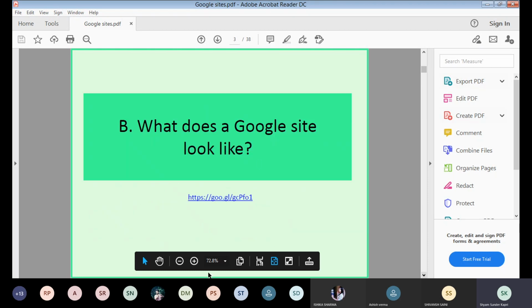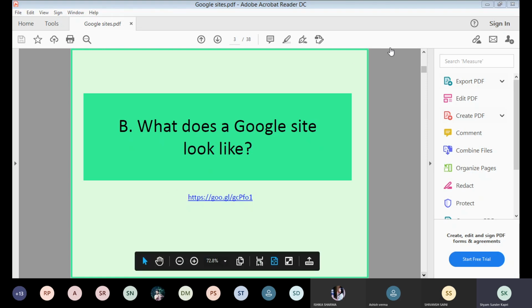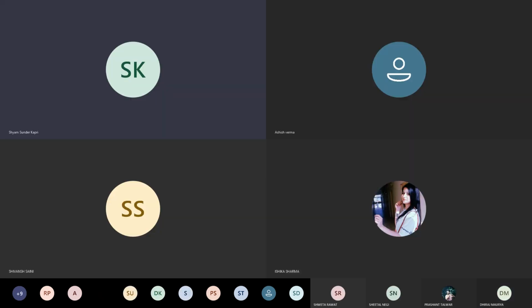I am sharing the other window to show how we can create. Please, how can I share, just wait. You can go for site.google.com. Just sharing the other window. Please be there.